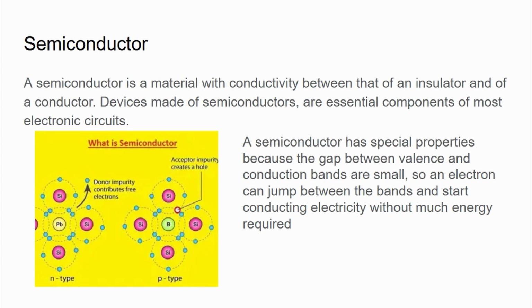A semiconductor is a material with conductivity and properties in between that of an insulator and of a conductor. Devices made of semiconductors are often essential components of electronic circuits. A semiconductor has special properties because the gap between the valence and conduction bands is small, so an electron can jump between the bands and start conducting electricity without very much energy required.